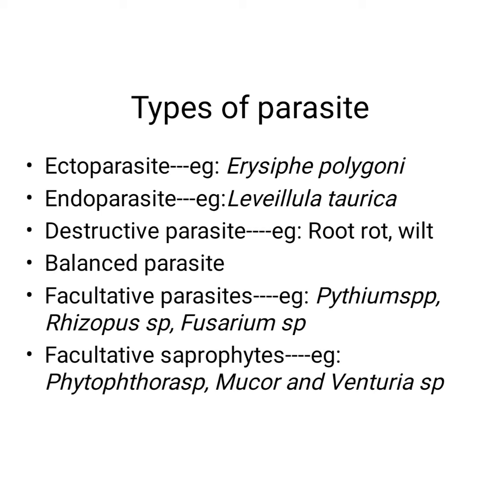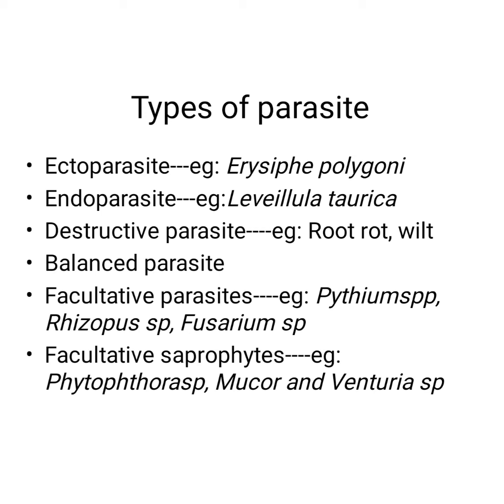And coming to the facultative parasites and facultative saprophytes, these two are important and frequently asked objective questions. Okay, so please listen carefully. Facultative parasites are actually saprophytes in their mode of life, but due to certain conditions only they become a parasite. Okay. That is facultative parasites. Example is Pythium, Rhizopus and Fusarium species.